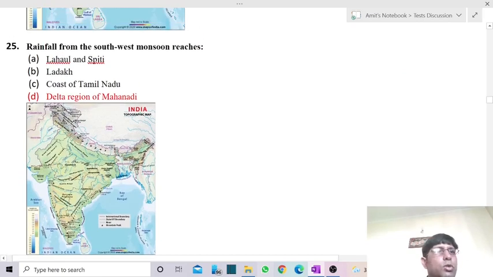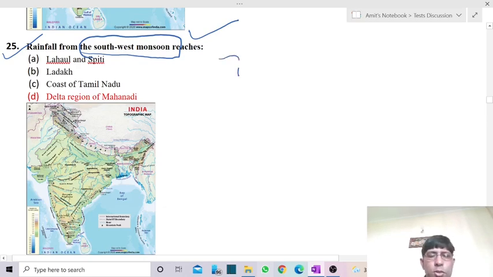Now we go with the 25th question. Rainfall from the southwest monsoon reaches. Now you can say this question is talking about where we can receive the rainfall with the help of southwest monsoon. You are very much aware that we receive the maximum rainfall in our country because of southwest monsoon. It brings almost 70% of the rainfall into our country, right? But where does it actually bring the rainfall?